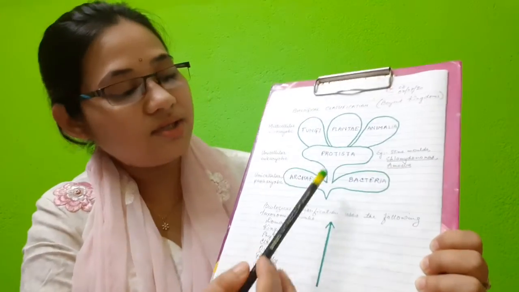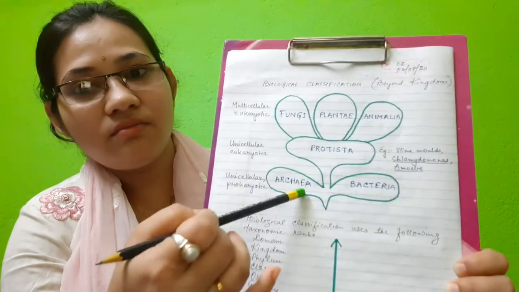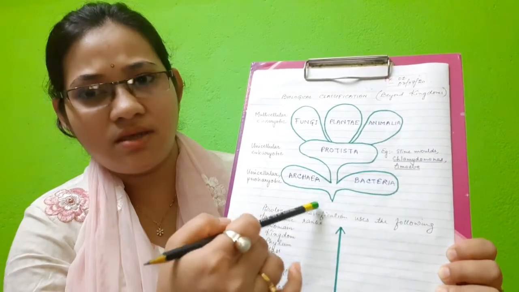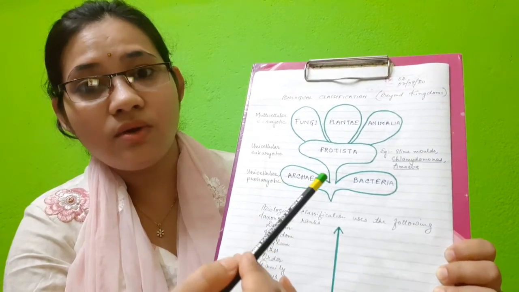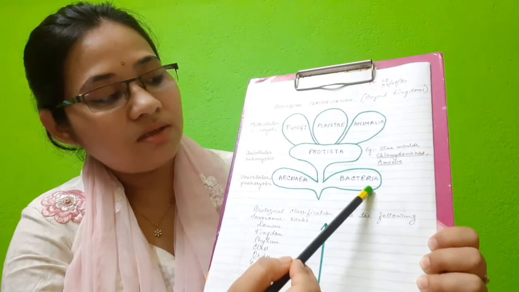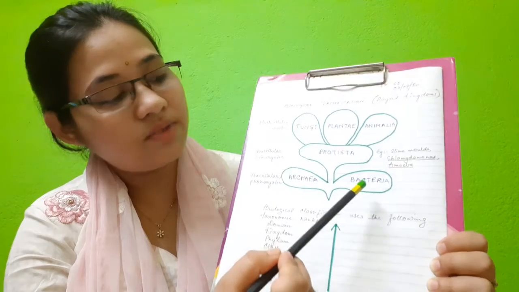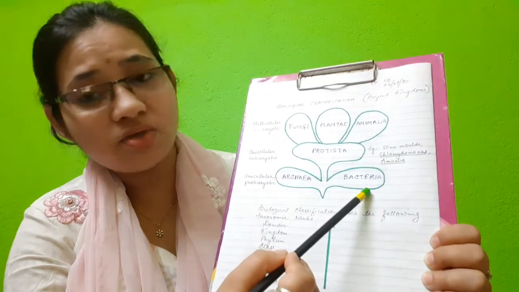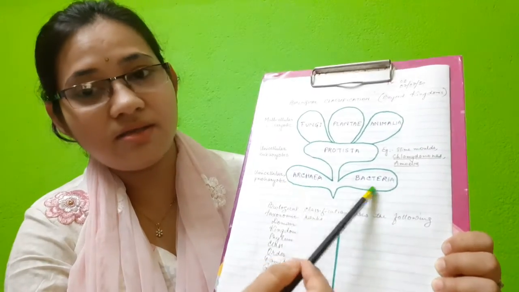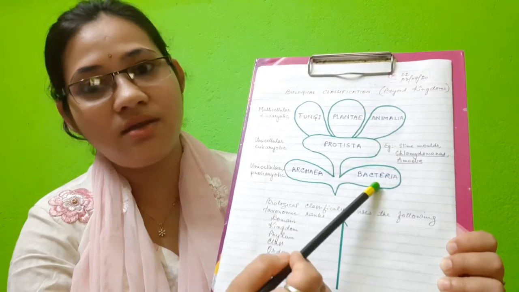Now there is an interesting study in between these domains. Archaea means very old bacteria, like halophiles or methanophiles. But bacteria means all those prokaryotic organisms which are heterotrophic in nature, or like cyanobacteria. So there is a difference between archaebacteria and bacteria.